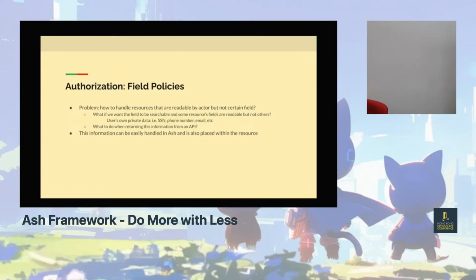And within Ash itself, I don't have a way to show this, but what's actually really cool, I did a podcast called Beam There Done That with the creator of Ash. He goes more in depth into this. He will actually block it at the database query. So basically, it'll come up as null in the database query if you don't have access to it. So you can't even check for things if you want to. Like, you can't try to say, is this user actually part of the database? Are they actually in the table? It'll actually block you from checking that if you don't have access to this particular field policy.